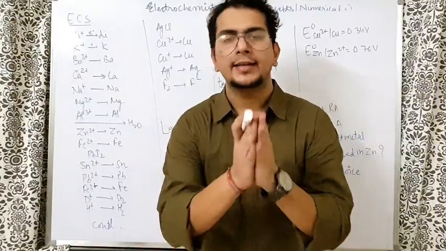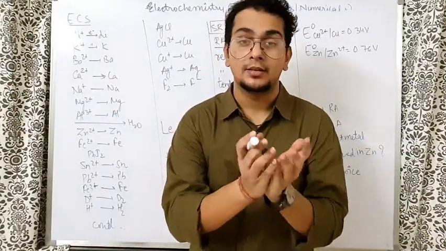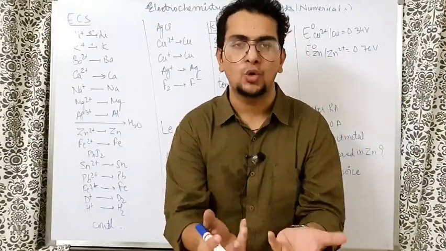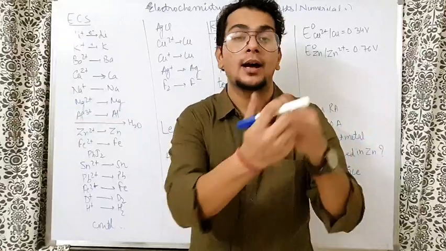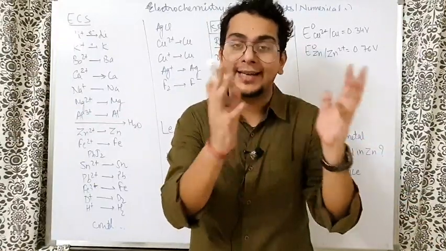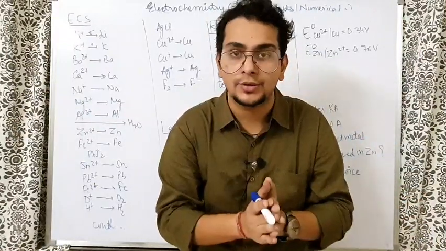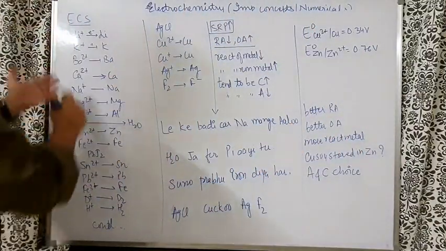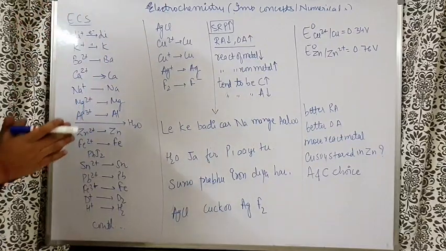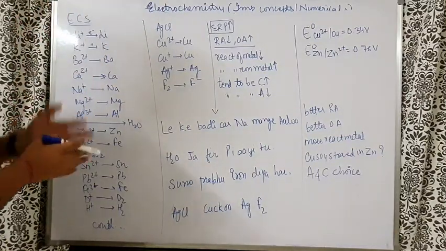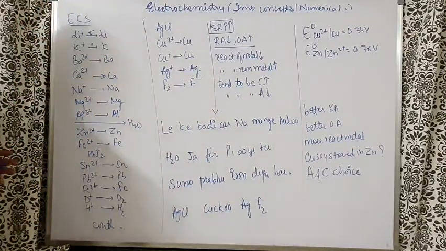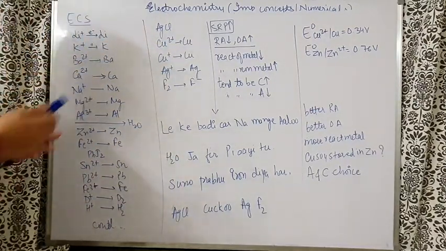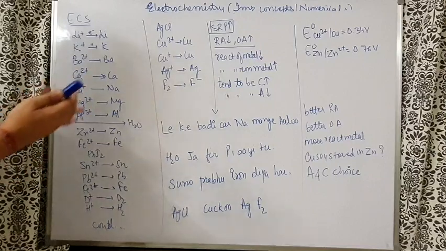So we know that for the standard hydrogen electrode, the EMF is E naught cathode minus E naught anode, that is SRP minus SOP, and it is assumed to be 0. Connecting that to the other electrodes, we find the net SRP and SOP of those electrodes. When you arrange the elements or the ions in increasing or decreasing order of their electrode potential SRP values, we get a series known as the electrochemical series. Here I have arranged them on the basis of increasing SRP. In NCERT they have arranged them on the basis of decreasing SRP.